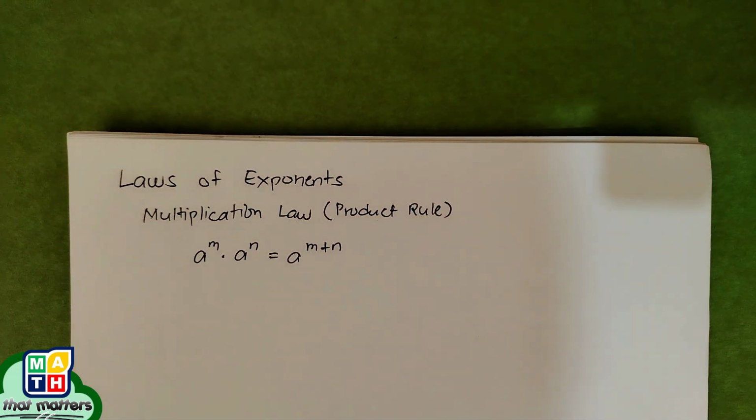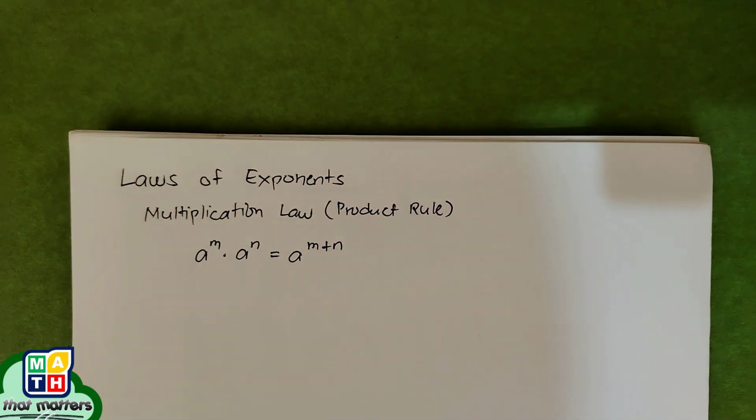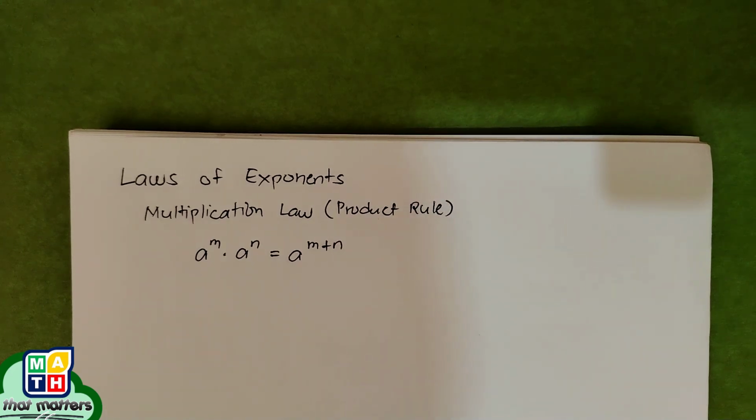Let us show the multiplication law, or the product rule, as one of the laws of exponents, which states that the product of a to the power of m and a to the power of n is equal to a to the power of m plus n.